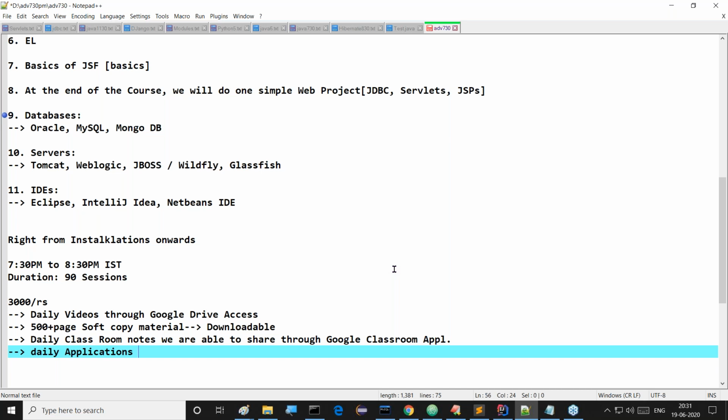Yes, including today's document also I will share there, but I need to create a separate Google Classroom. After creating that Google Classroom, I will share today's document also there. No need to worry about that.